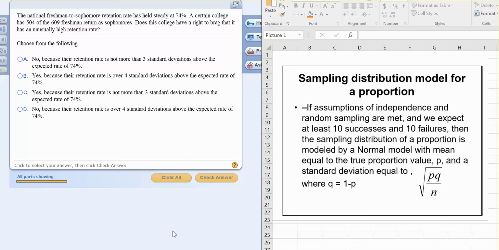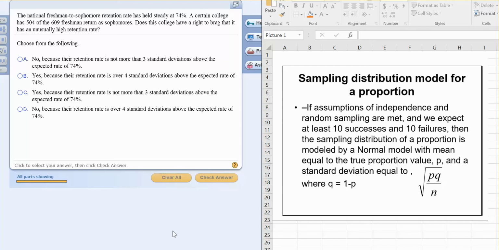Okay, now this is applying the sampling distribution model for a proportion. What we're going to say is, if the true value of the retention rate is the national average of 74%, or 0.74, how unusual is it for a college to have 504 out of 609 freshmen return as sophomores?